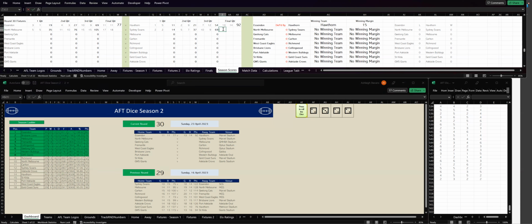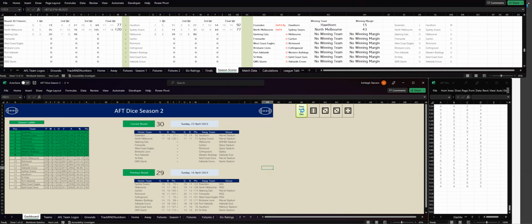Geelong kicking 3 goals, 2. And Melbourne 6 goals, 3 in the first quarter. Let's go to the second quarter. The Cats kick 4 goals, 4. So that's 7 goals, 6. To Melbourne, 6 goals, 5. So that's 12 goals, 8. And at half time, Melbourne are leading by 32 points.